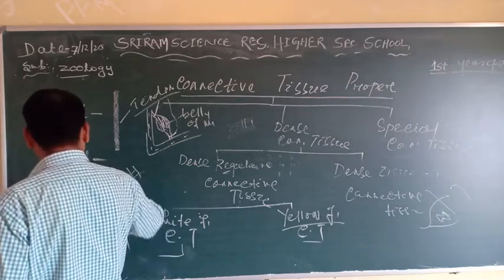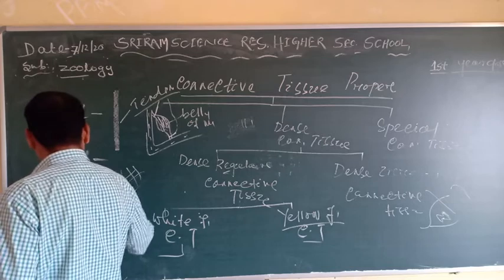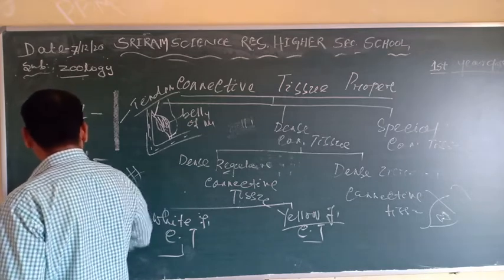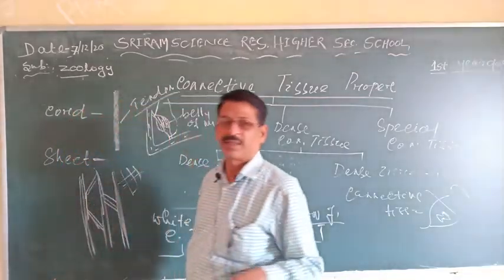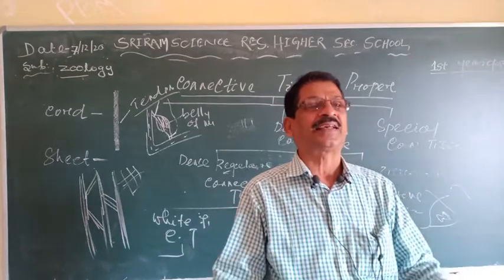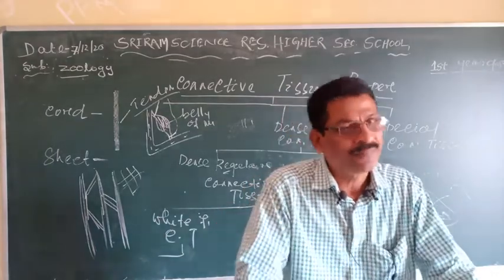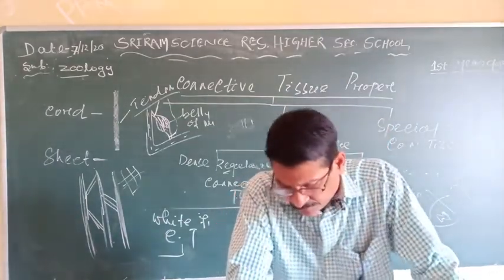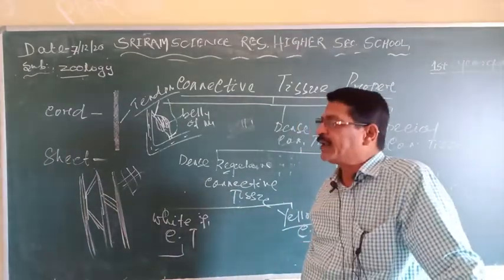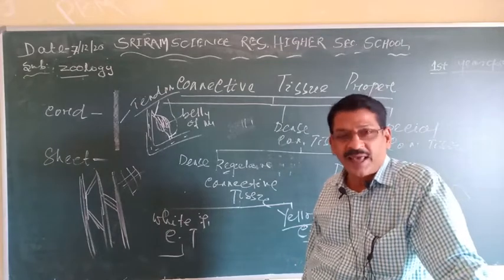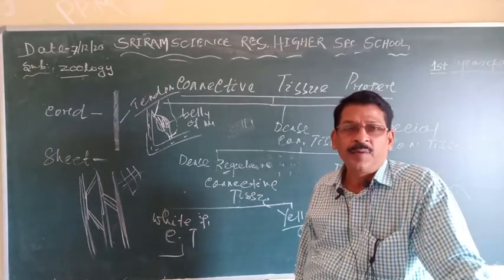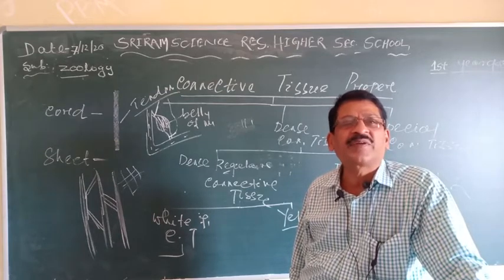It is made up of a protein called elastin, so these are elastic in nature. Clear? This is the yellow elastic connective tissue, where the yellow fibers are more in number and the white fibers are very less.